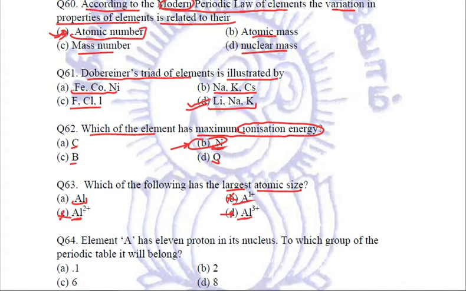But we have discussed it previously also that as compared to the atom, the cations are smaller in size because they become cations on losing their valence electrons and their valence shell. So the atom is always bigger in size as compared to its cations. So aluminium, A, will be the right answer marked by us. Clear?